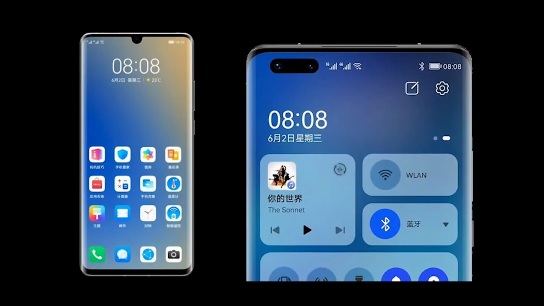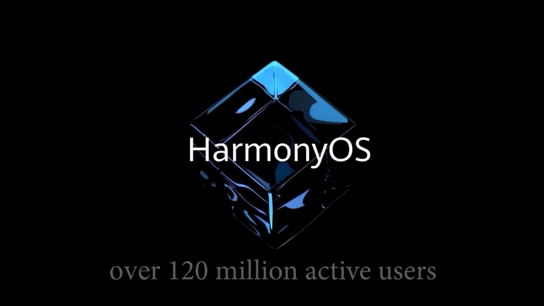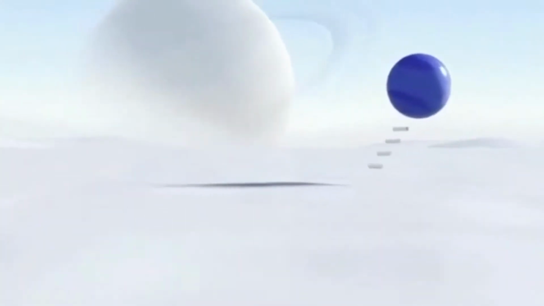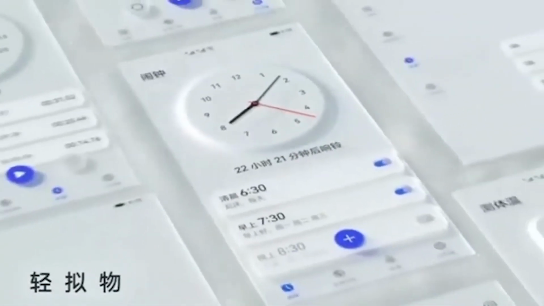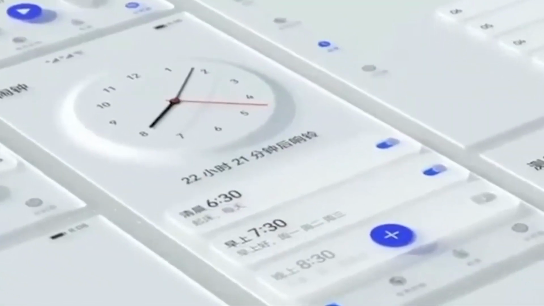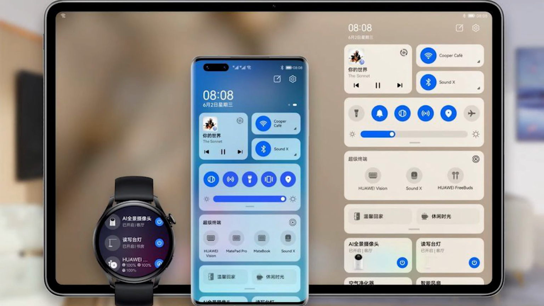Number 3. Harmony OS. It is a distributed operating system developed by Huawei to run on multiple devices. The latest report shows that Harmony OS now has well over 120 million users. In a multi-kernel design, the operating system selects suitable kernels from the abstraction layer for devices with diverse resources. For smartphones and IoT devices, the system is known to be based on Light OS, while for smartphones and tablets, it is based on a Linux kernel and has used the open-source Android code to support running Android apps, in addition to Harmony OS apps.